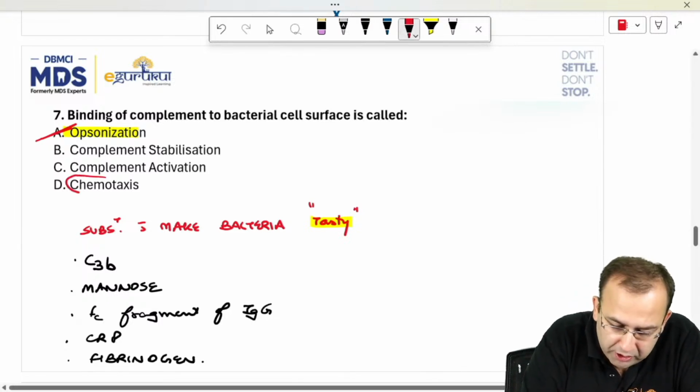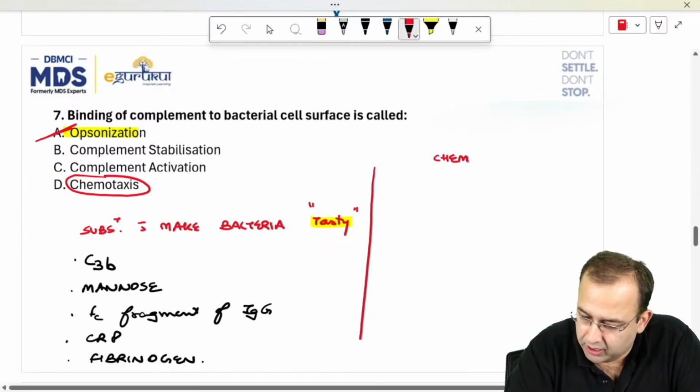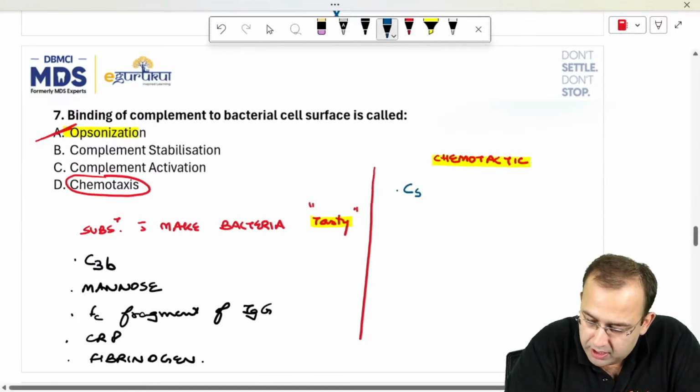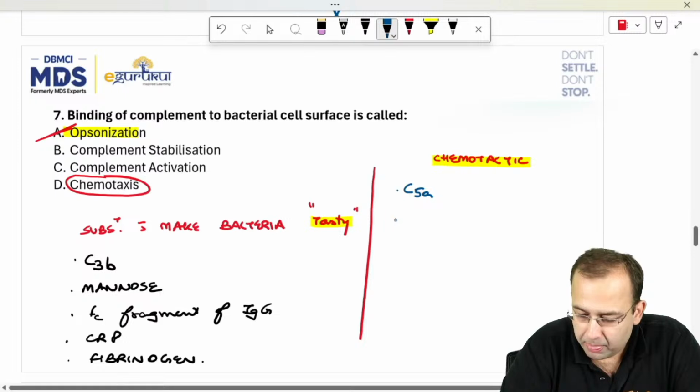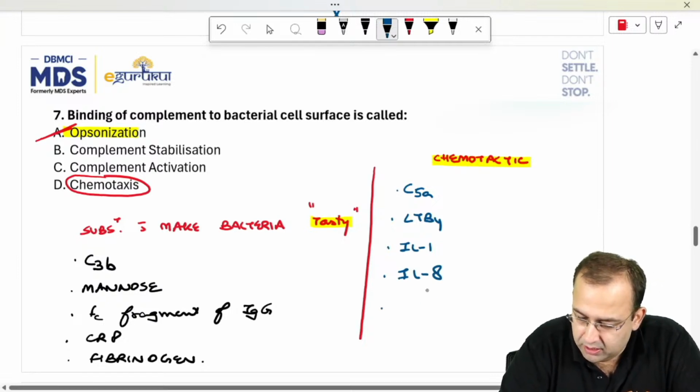Versus chemotactic agents. Let me put a line and write this here only. We cannot afford to go wrong in opsonization versus chemotactic agents. Which complement protein? C5a, leukotriene B4, LTB4, interleukin 1, interleukin 8. That is it.